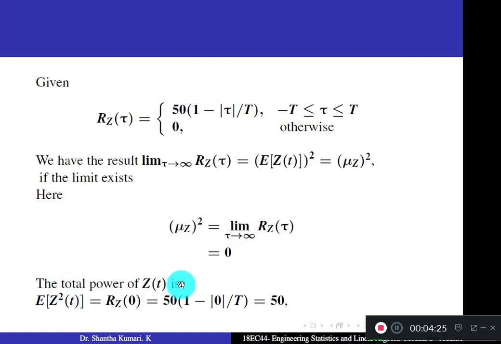So total power of z of t is given by expectation of z square of t. Total power of z of t is given by Rz of 0. Put tau equal to 0 in your Rz of tau. It gives you 15 to substitute 0 value here. Actually 0 is included in this interval, minus t to t. So use the first definition. You get 15 into 1 minus this value, which is 0. So you just get 15.